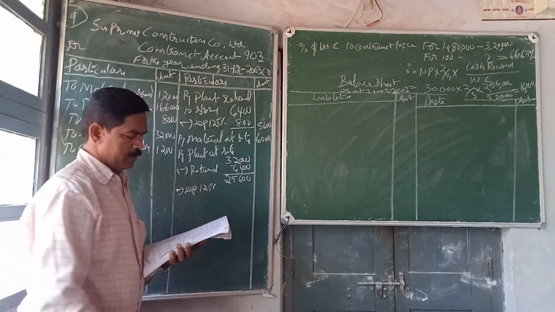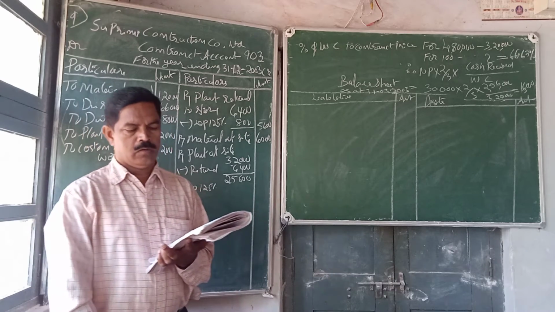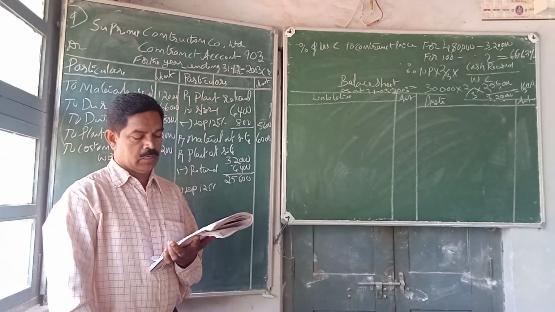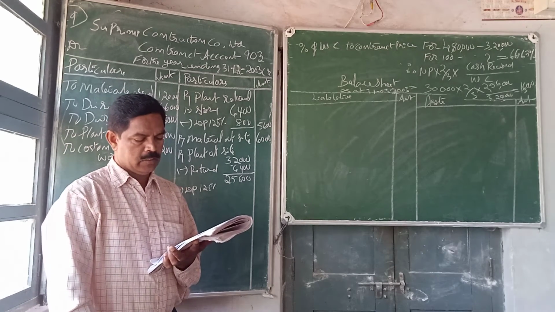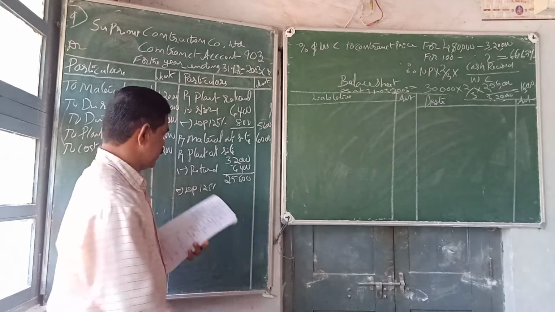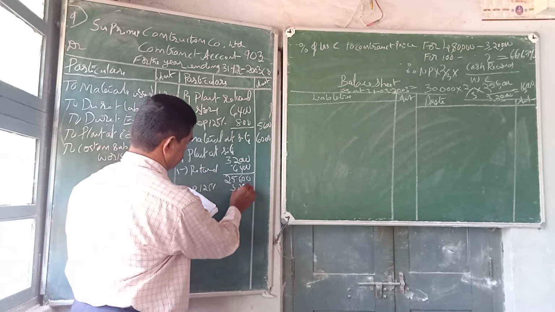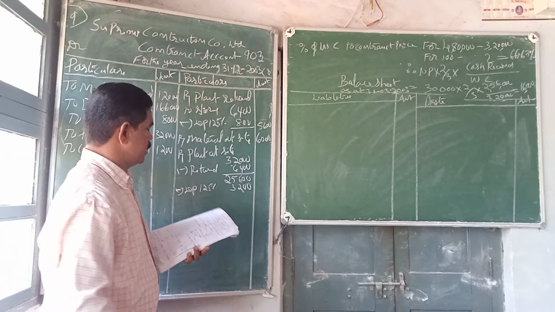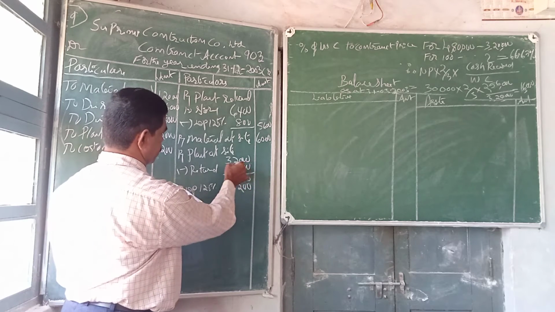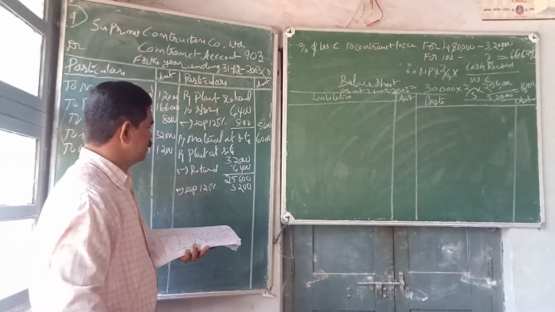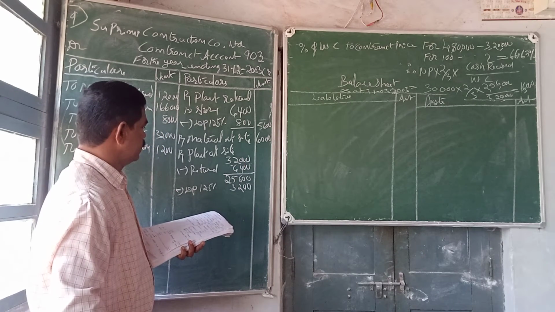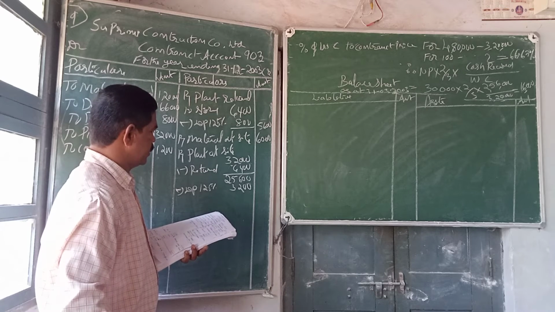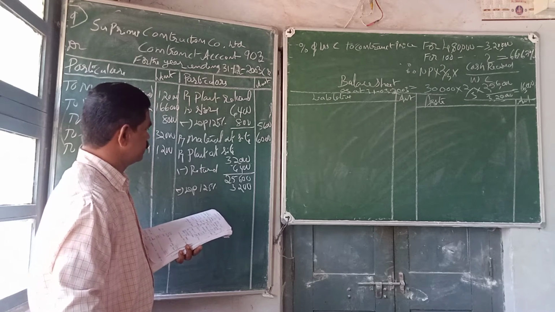On that, less depreciation 12.5%. Depreciation is on original cost, that is the total 32,000 worth of plant. For that, depreciation is 3,200. Since we have deducted this amount here, 32,000 minus 6,400, depreciation is 3,200.